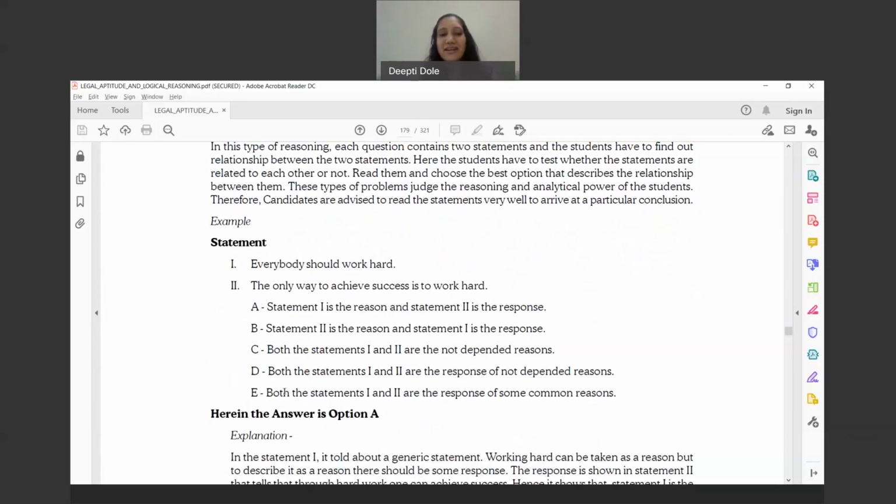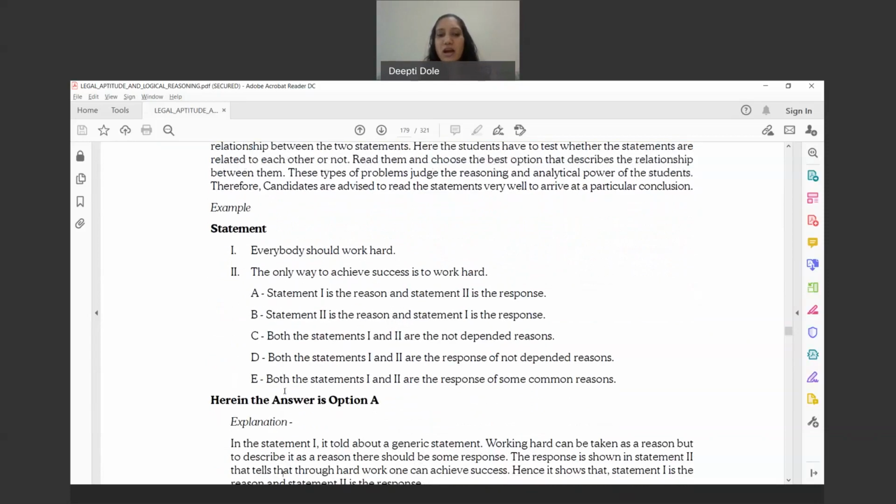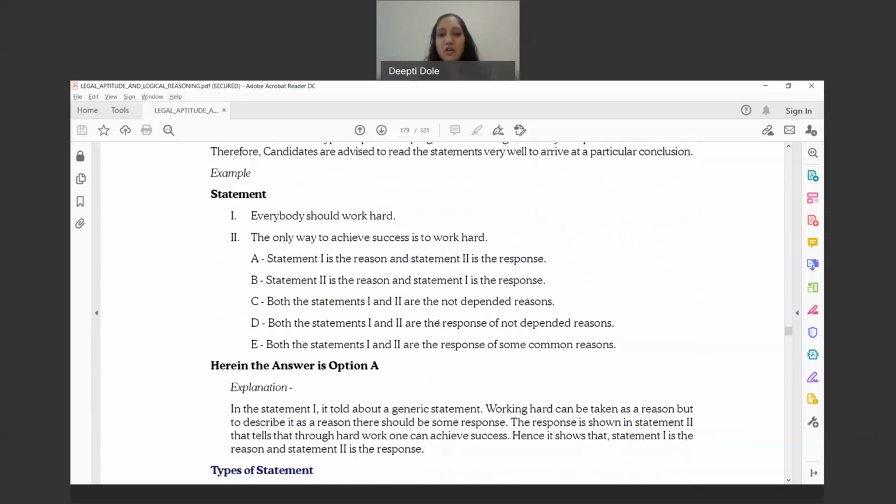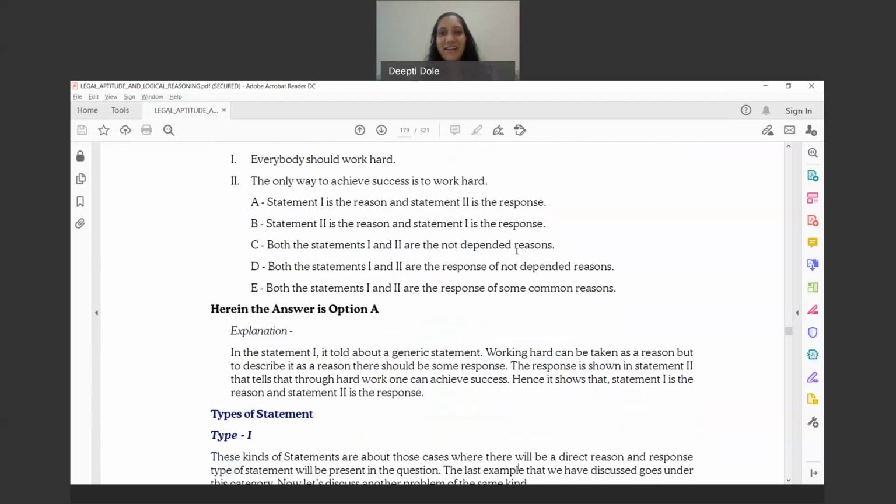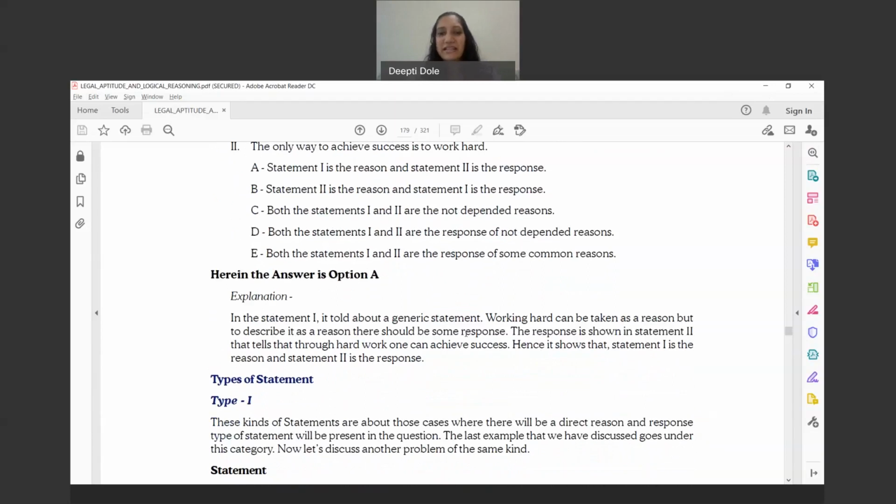So what is the correct answer? Are statements 1 and 2 not dependent reasons, or are they some common reasons? What do you think? What is the answer? Is it statement A? Only one student is saying, not anybody else. Okay, fine. Finally, there are many students who are replying. Great. So I hope this is easy for you to understand, that what is a generic statement and what is a response to that statement.